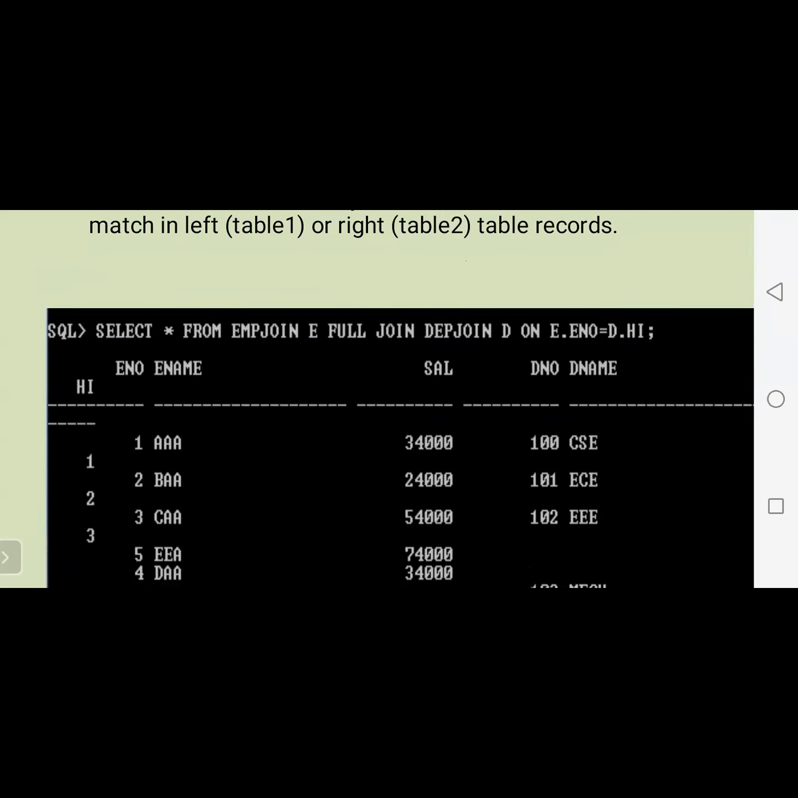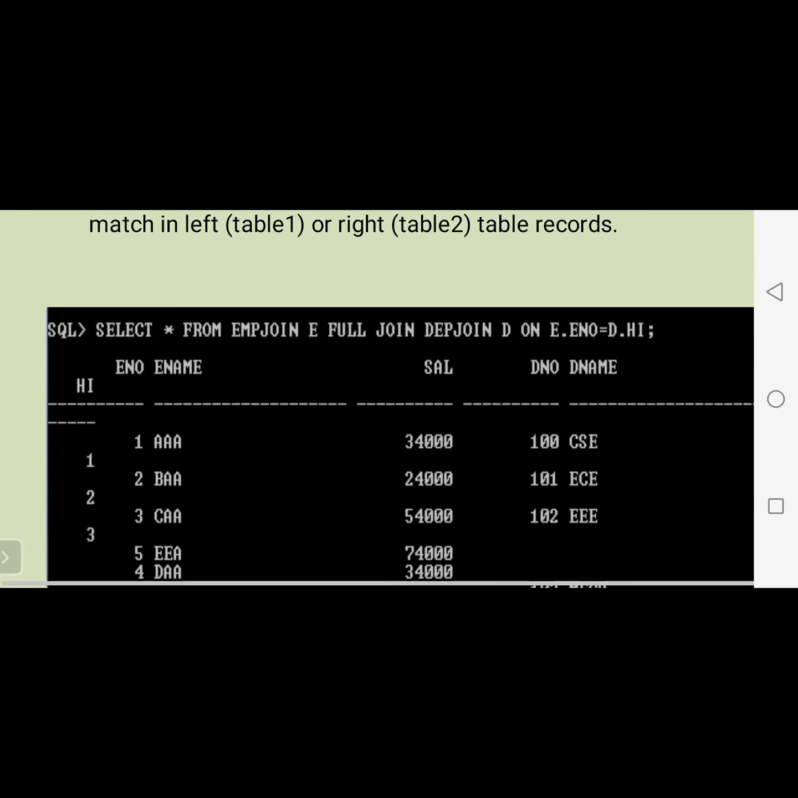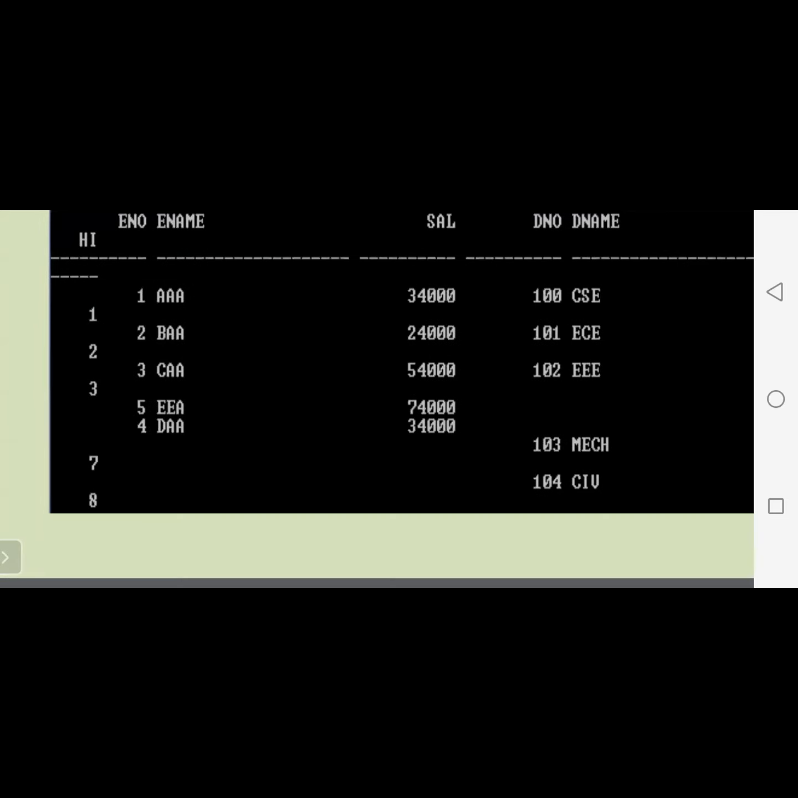So up to now we are discussing the 4 types of joins. The first one is join. Second one is left join. Next one is right join. Next one is full join. Okay, full join. That means only 1, 2, 3, 1, 2, 3 are exactly matched, so those are displayed in the same tuples. But if you observe here, 5, 4, and 7, 8 will be displayed as separate tuples.